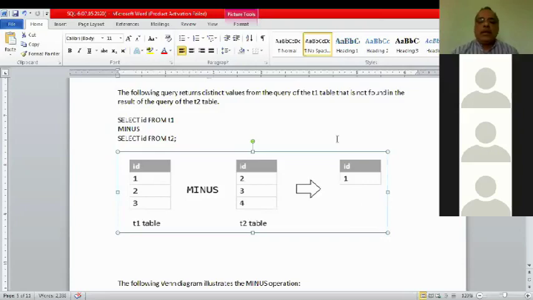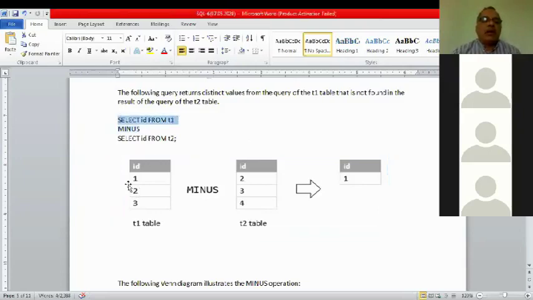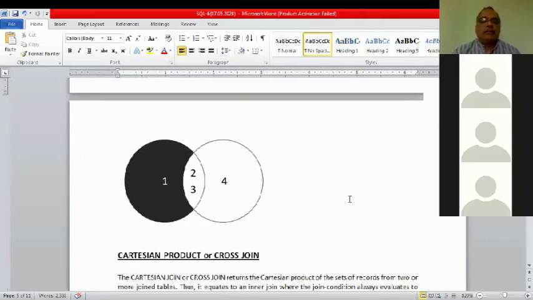So you have to be careful about it. Select ID from T1 minus select ID from T2. The unique, non-common value of the first table will come as output. So 1 only.